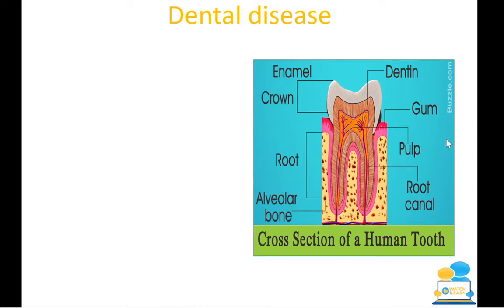So if you have a really sore tooth, or you eat something sugary or something hot and cold and you feel it, chances are you have a hole going from your enamel all the way down to your nerves. So that's when the dentist will put a filling in. And you can see that there is bone there, and then there's the gum.